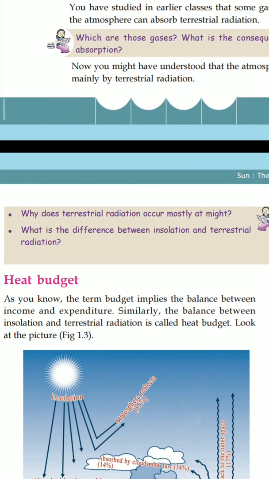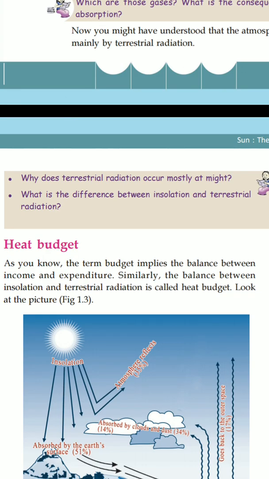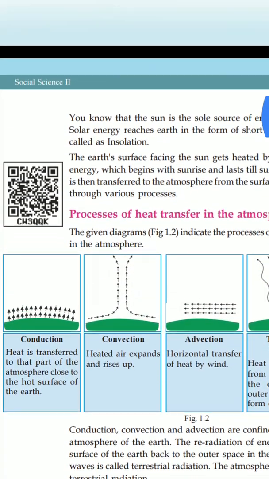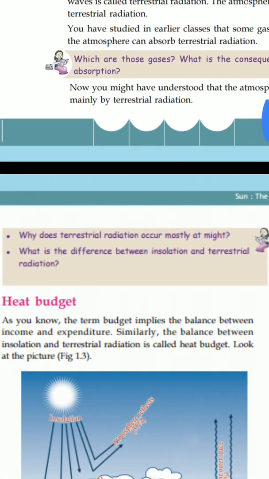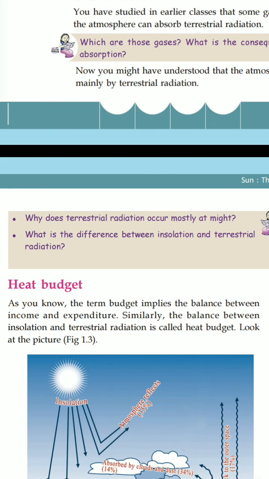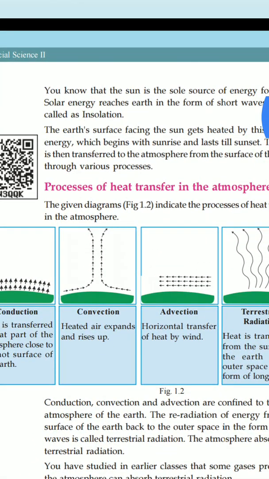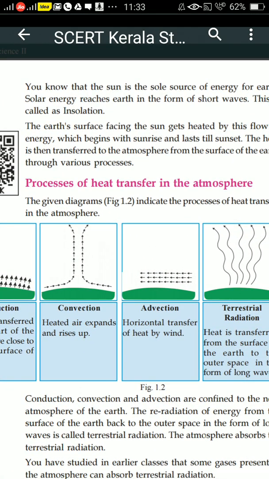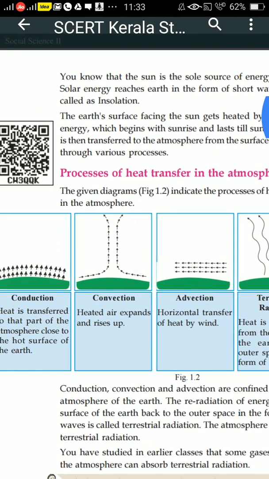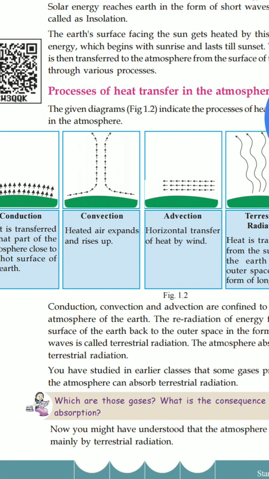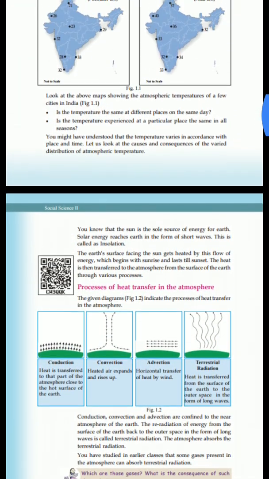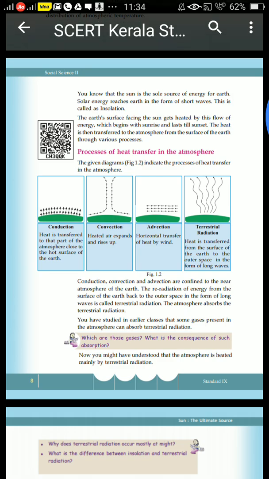Try to answer: what is the difference between insolation and terrestrial radiation? Insolation means solar energy reaches the earth, isn't it? Terrestrial radiation moves upwards and spreads throughout the atmosphere. So you are clear, right? Insolation is solar energy which reaches earth in the form of short waves. There are four processes of heat transfer: conduction, convection, advection and terrestrial radiation. So try to concentrate on this. If you have any doubt, just ask me.